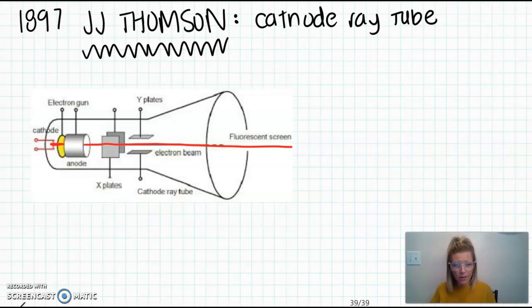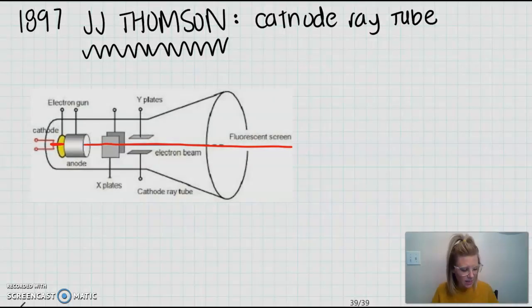That was really popular. Or is it a stream of moving particles? That was also a really popular theory of what was happening. And so Thomson decided that he wanted to test these ideas by applying a positive and negative plate to see what happened when that magnet was applied to that beam, to see what that beam was actually made of.